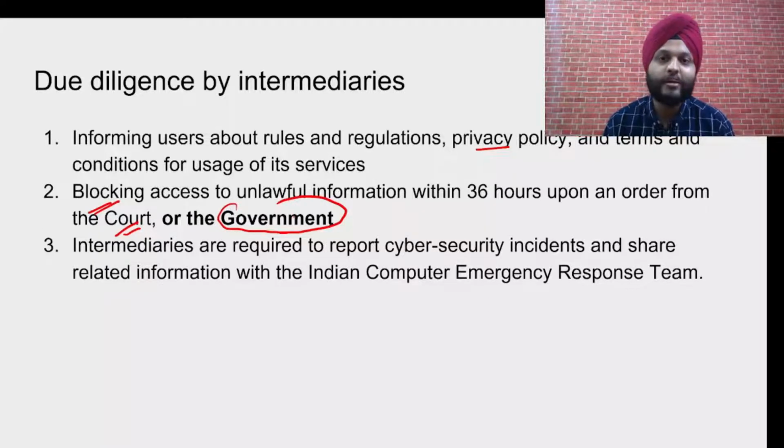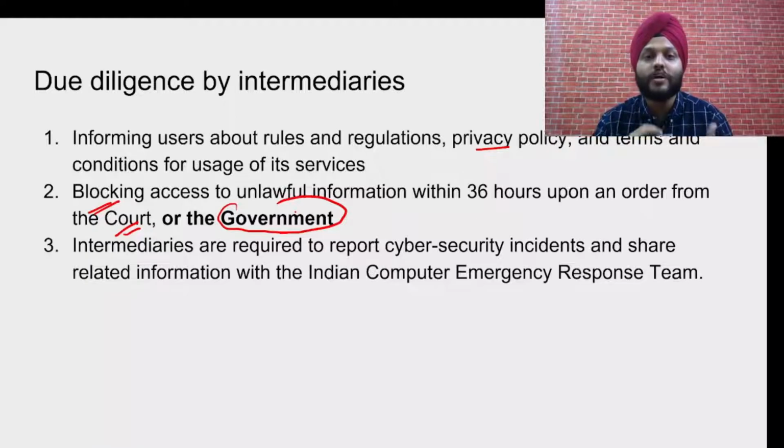There is a problem when I say the directions of the government. Most of the times it's fine, there is problematic information which is unlawful, there may be hate speech, and it should be banned. But we have a problem that the government may use this law to curb dissent, especially something that is critical of the government.